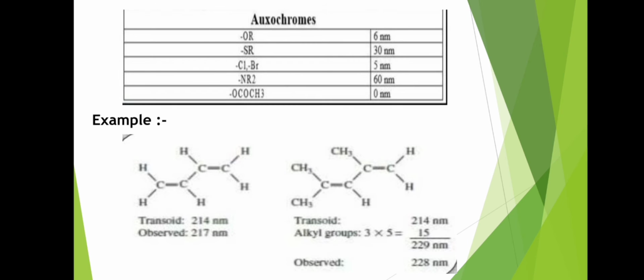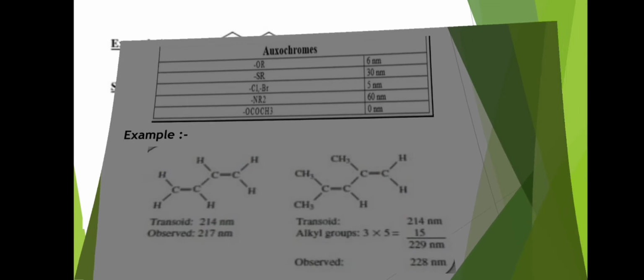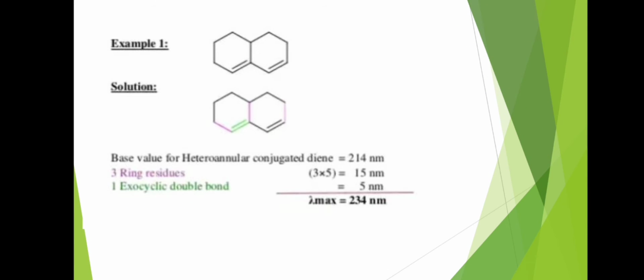In this example, our parent value is 214 nm and there are 3 alkyl groups present. So the value of one alkyl group is 5. So our calculated lambda max is 229 nm and our observed lambda max is 228 nm. Then in the second example, the base value for heteroannular conjugated diene is 214 nm. There are 3 ring residues and 1 exocyclic double bond present. So our calculated lambda max is 234 nm.